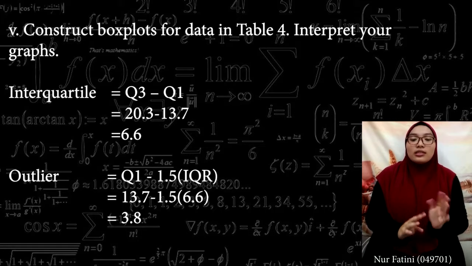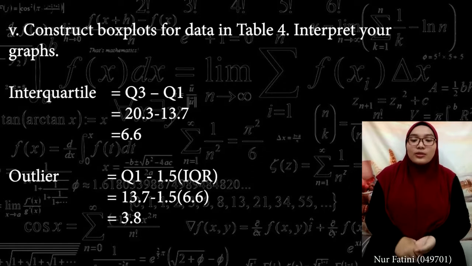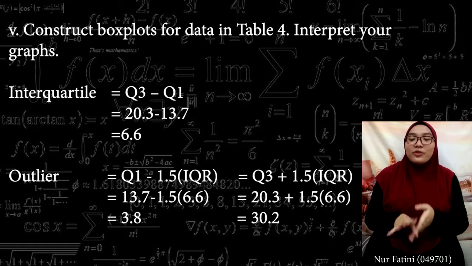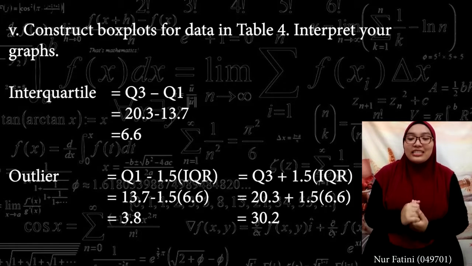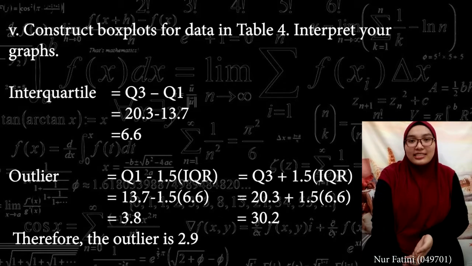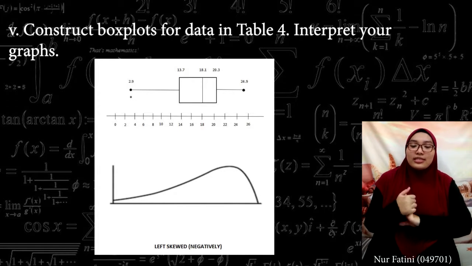So the lower outlier limit is quartile 1 minus 1.5 multiplied by the interquartile range. So it will be 13.7 minus 1.5 multiplied by 6.6. So the answer is 3.8. The other limit is quartile 3 plus 1.5 multiplied by the interquartile range. So the answer will be 30.2. So the outlier is 2.9. From that, we can conclude that the graph is negatively skewed, or we can say left skewed.